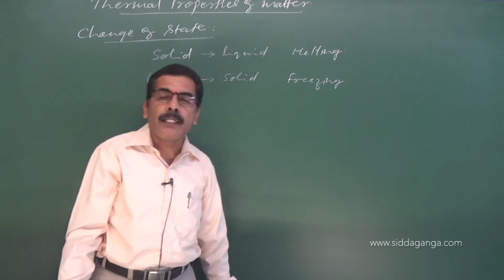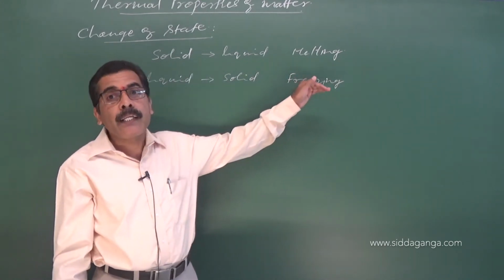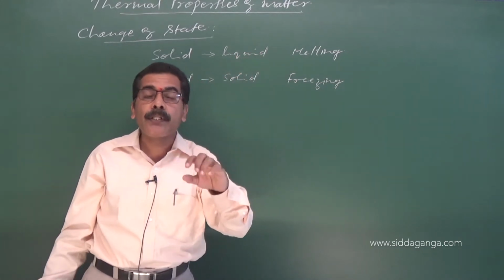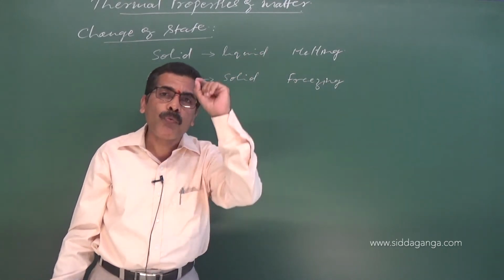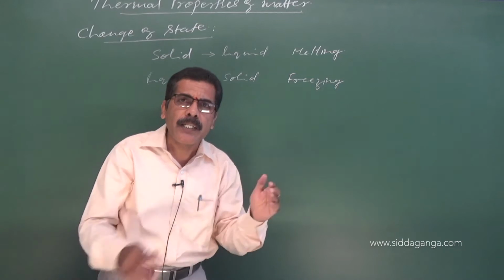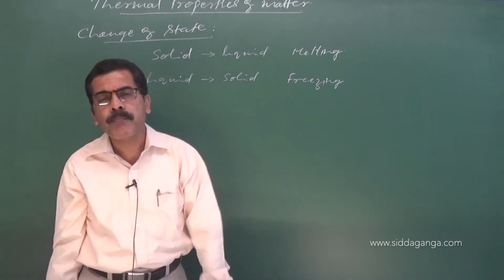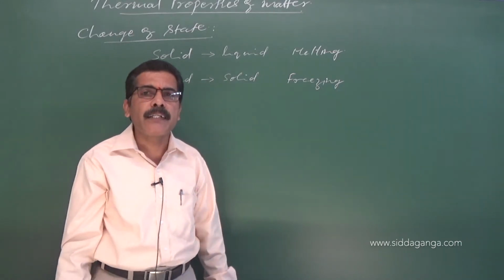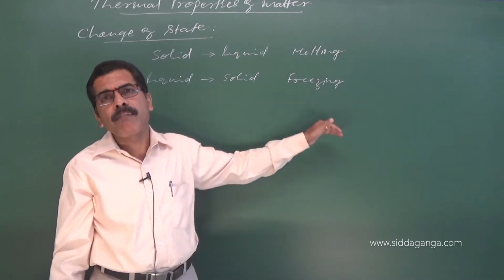Therefore, we can characterize a substance by saying at what particular temperature it undergoes change of state, and that is indicated by the melting point or freezing point.